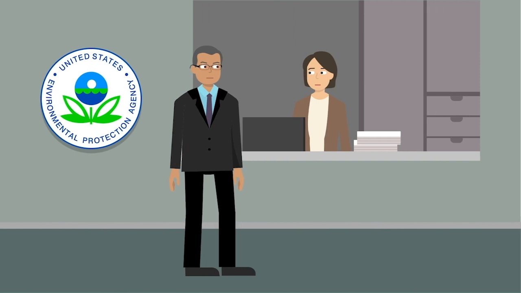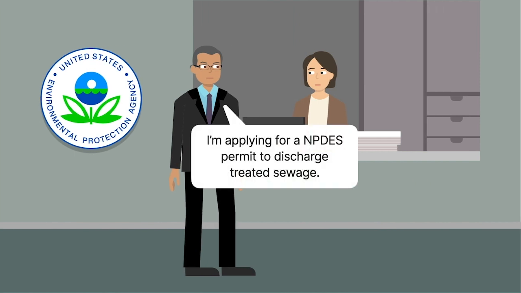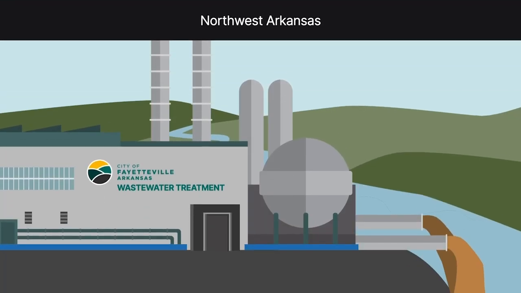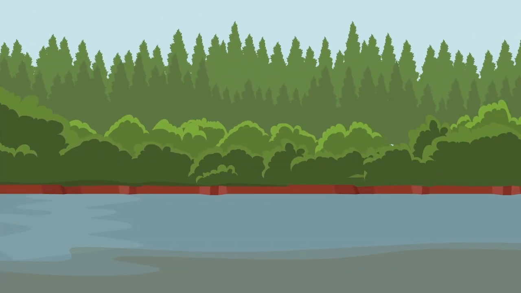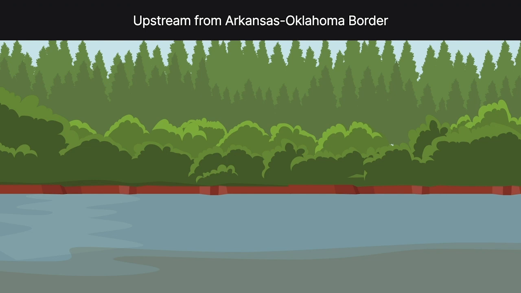The city of Fayetteville, Arkansas, applied to the EPA for a National Pollution Discharge Elimination System, or NPDES, permit to discharge treated sewage from a newly constructed sewage plant. The sewage would first be discharged into a stream in northwest Arkansas, then travel through 17 miles of creeks, and eventually get deposited into the Illinois River, 22 miles upstream from the Arkansas-Oklahoma border.